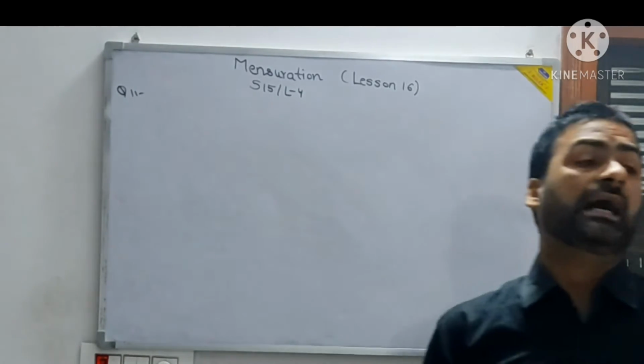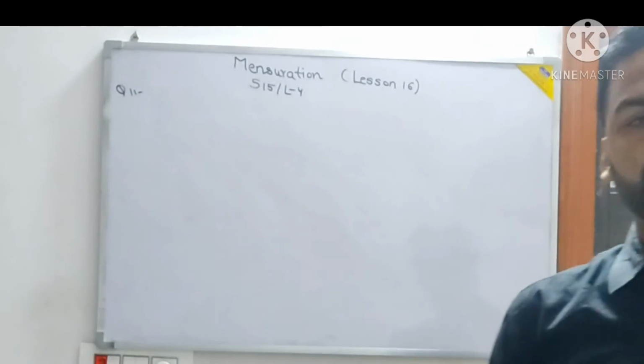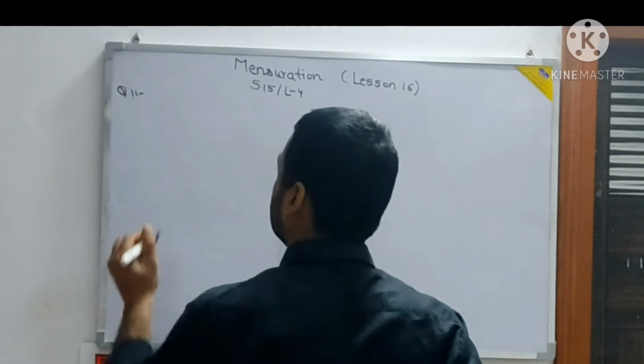So what is given here? Isosceles triangle. The equal sides are given. For the isosceles triangle we have a direct formula also. Alternatively, you can also use Heron's formula.